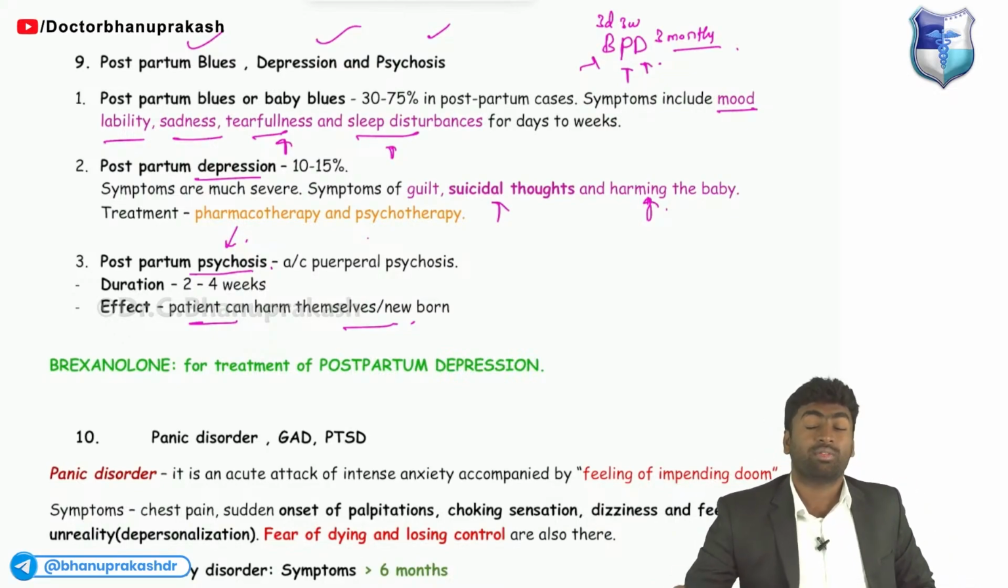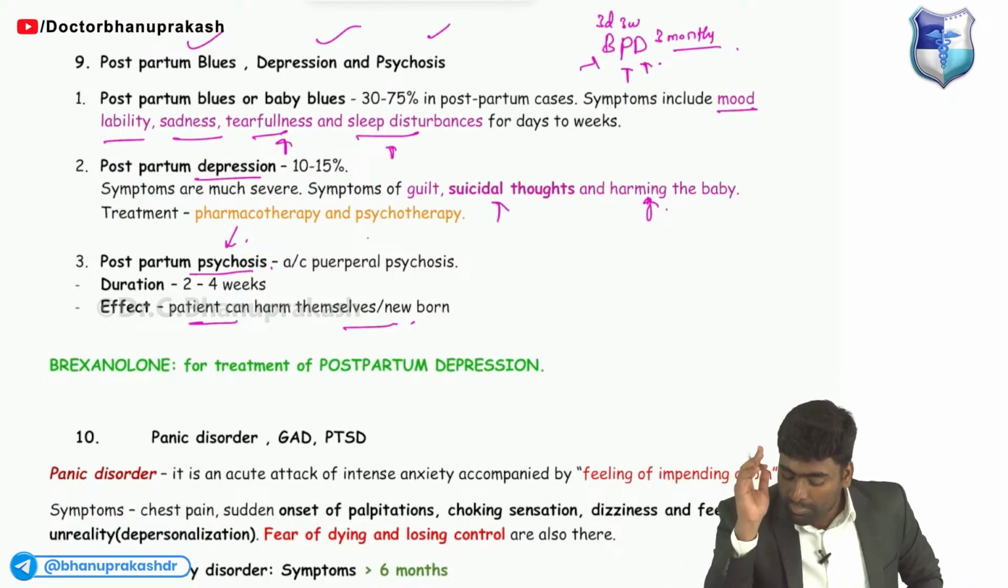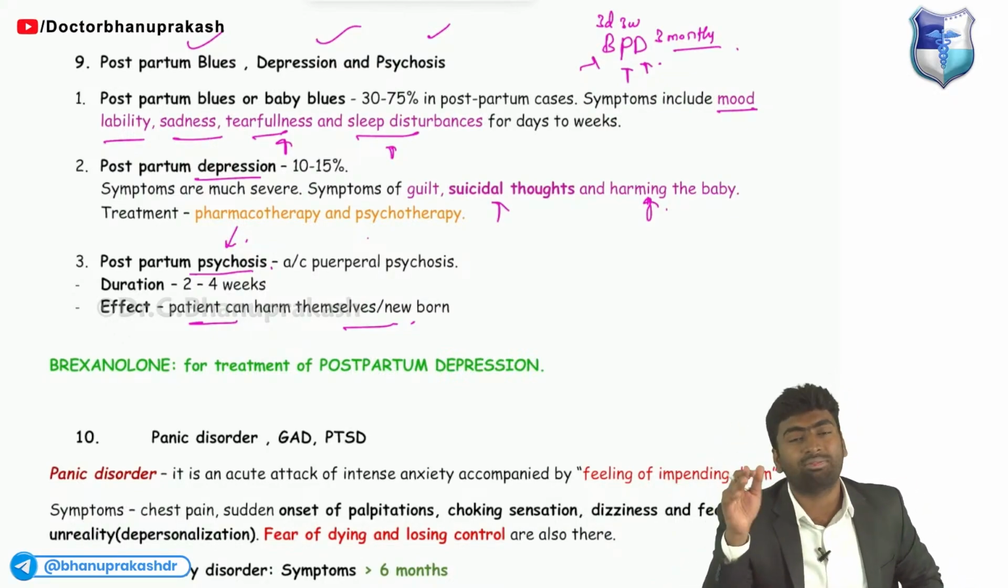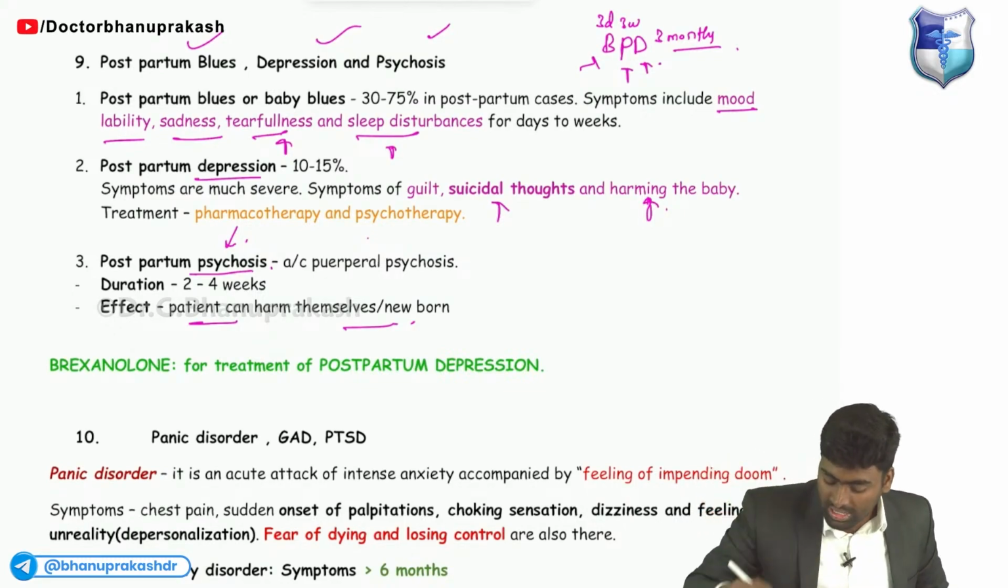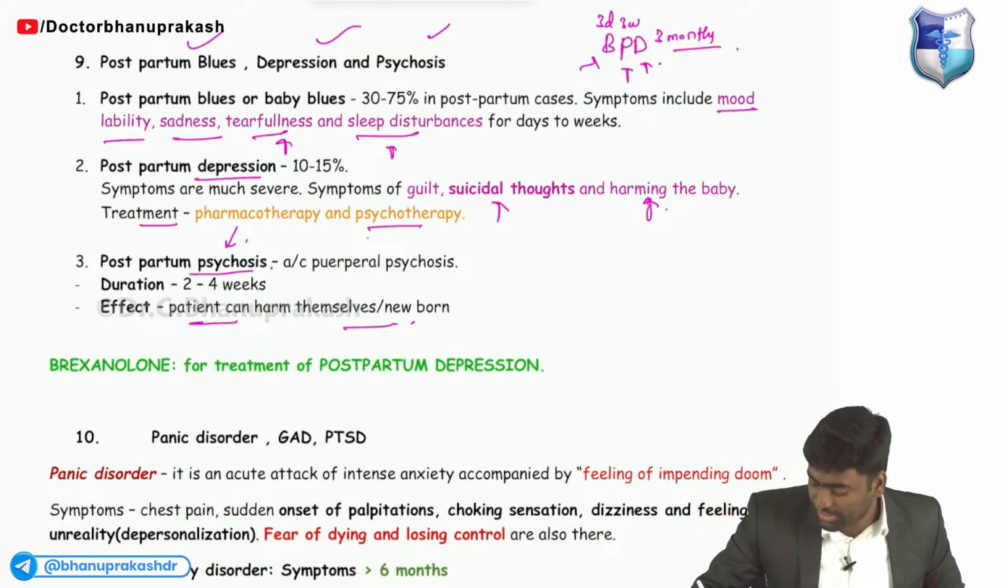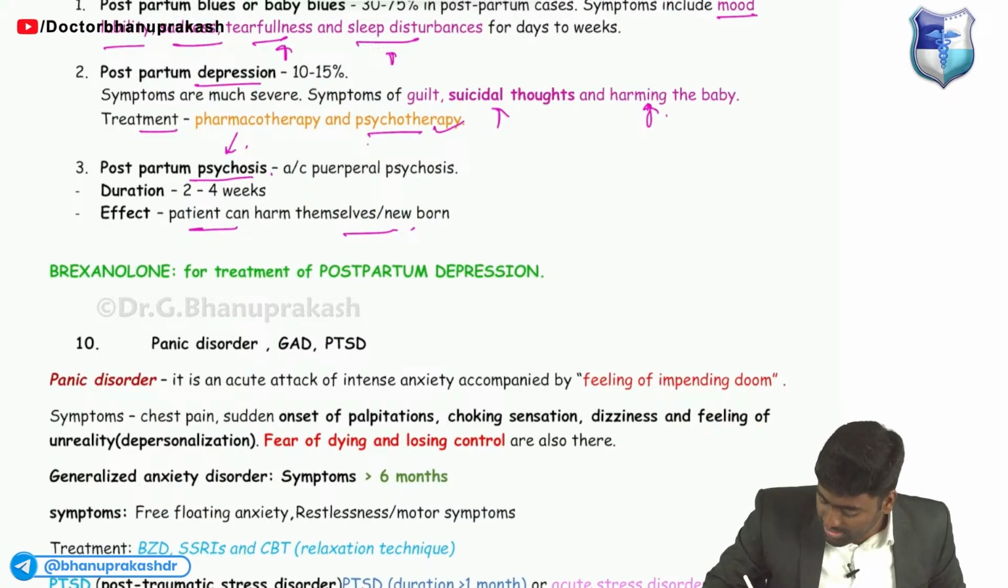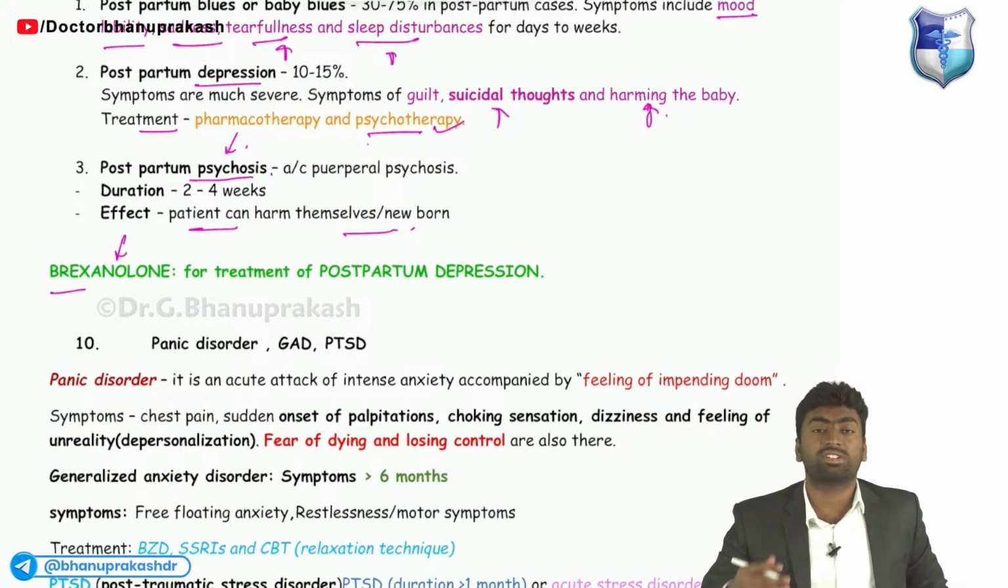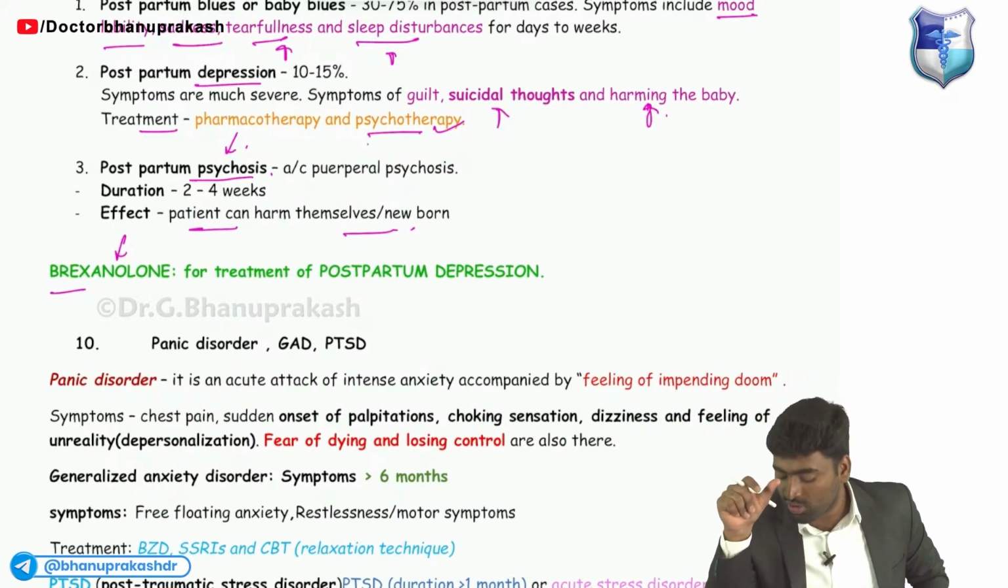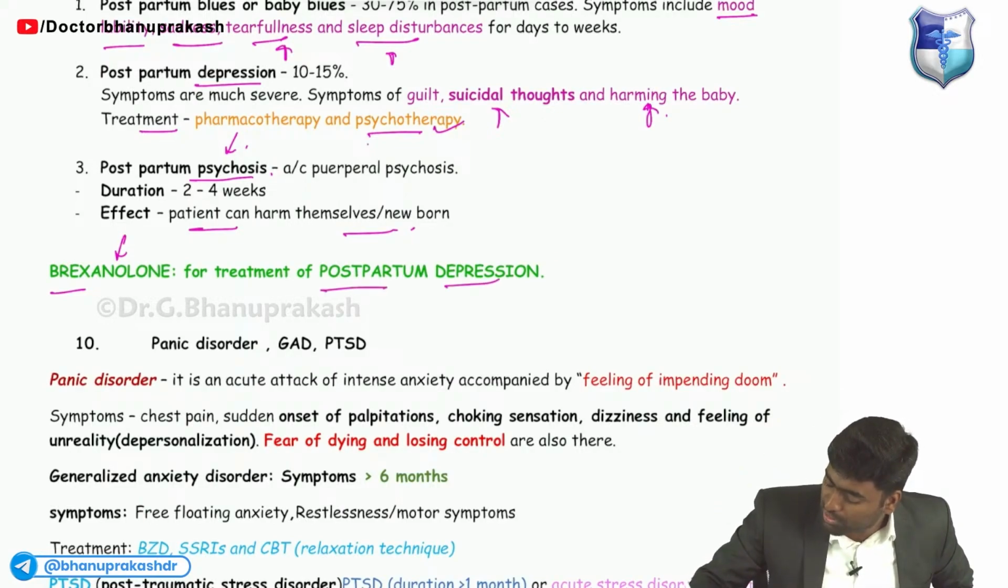So in a case of postpartum depression we'll give a drug, and along with this we'll do psychotherapy for all three. So for this, what will we do? We'll give psychotherapy as well as the drug known as brexanolone. It is known as brexanolone, which we use in a case of postpartum depression.